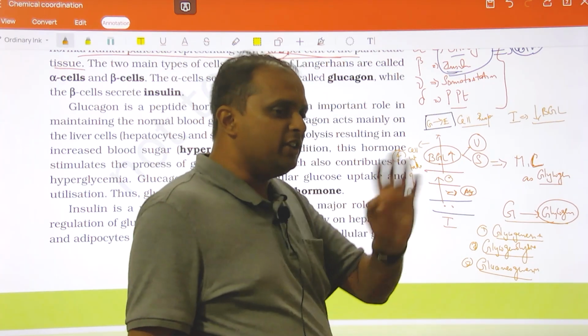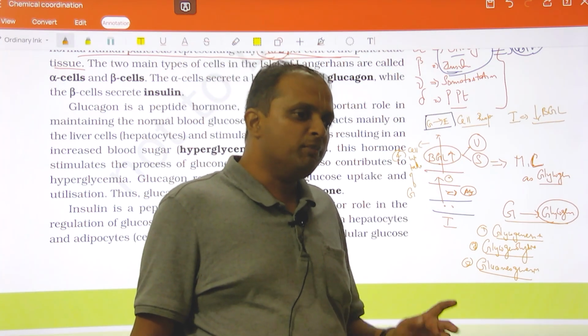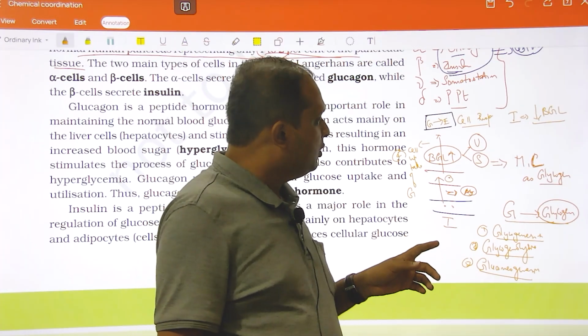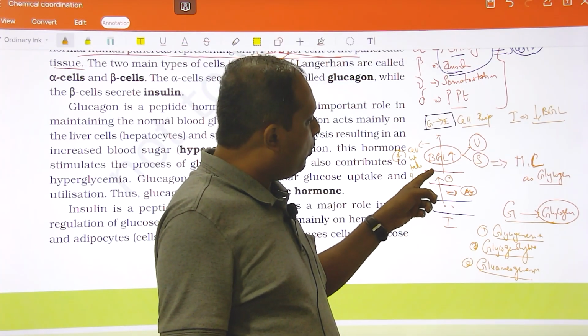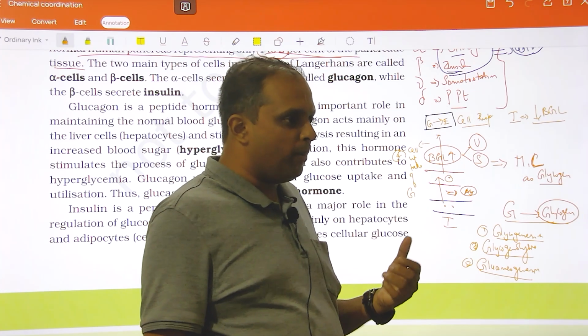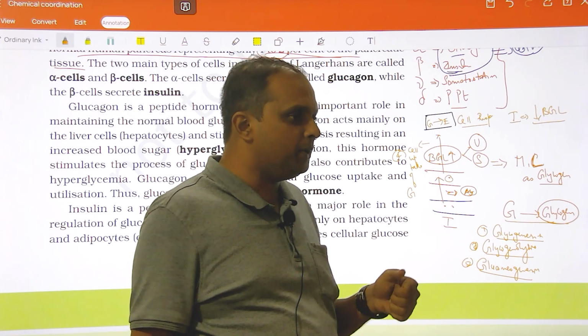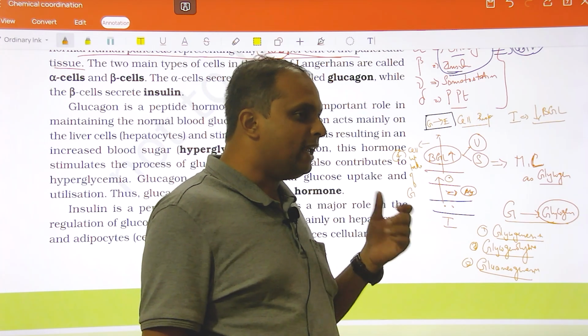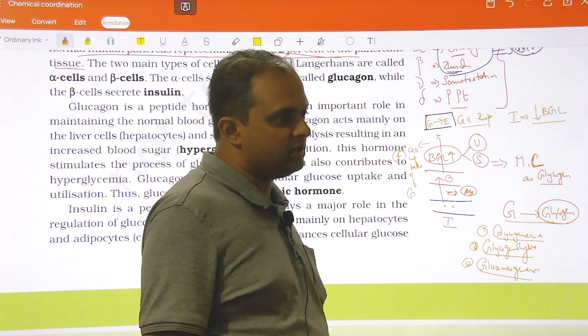Now let's take insulin. The main purpose of insulin is to bring down the blood glucose level. So what is the role of insulin on the cellular uptake of glucose? Is insulin going to promote it, have no action, or not allow the glucose to enter into the cell? What is the idea here?